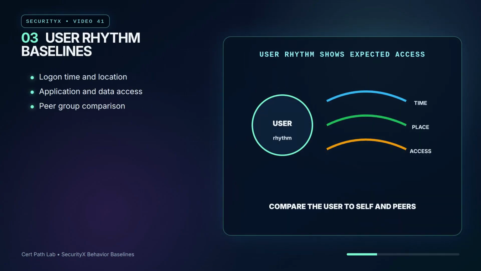User baselines describe rhythm. When does this person normally log in? From what locations? Which applications and datasets do they normally touch? Peer groups matter too. A finance analyst and a cloud engineer can both be legitimate employees, but their normal access patterns should not look identical. The baseline helps an analyst notice impossible travel, unusual privilege use, or unexpected data access.